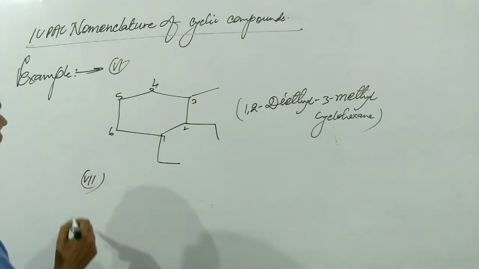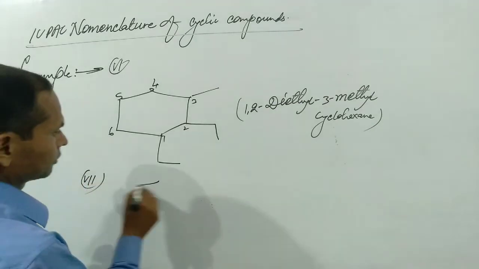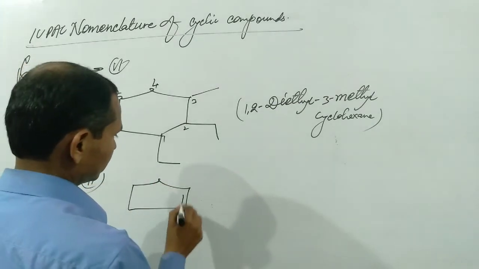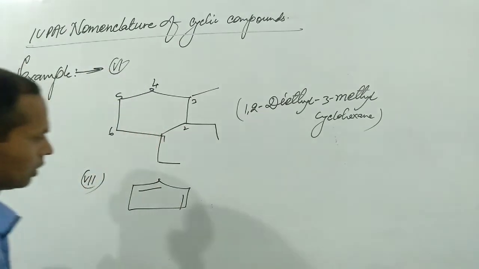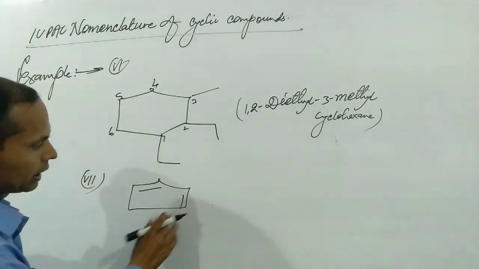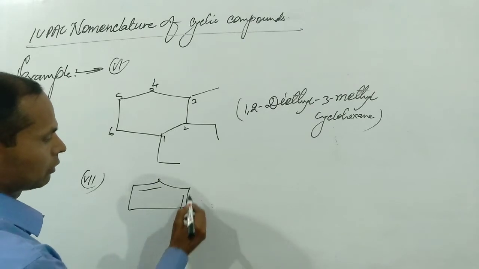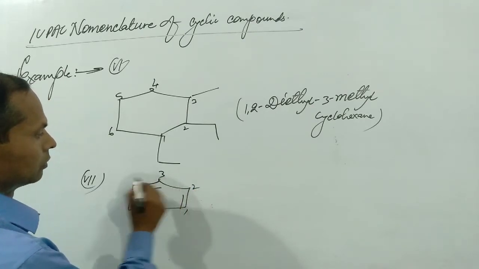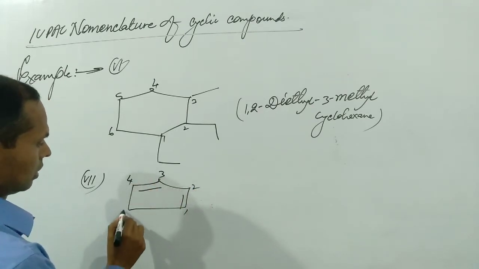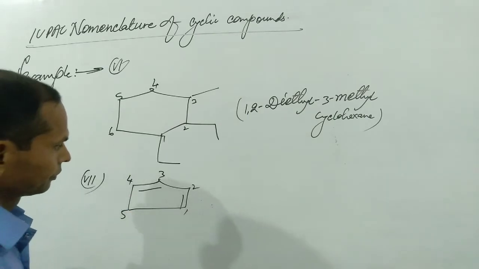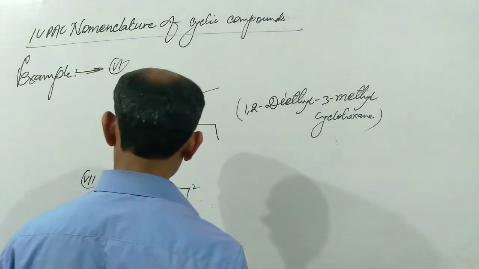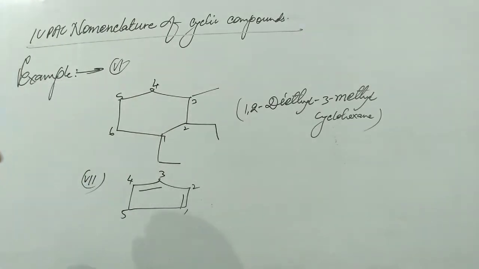We take another example. A double bond is also present in the ring, so the counting of carbon atoms will be done from this side. The total number of carbon atoms is 5.